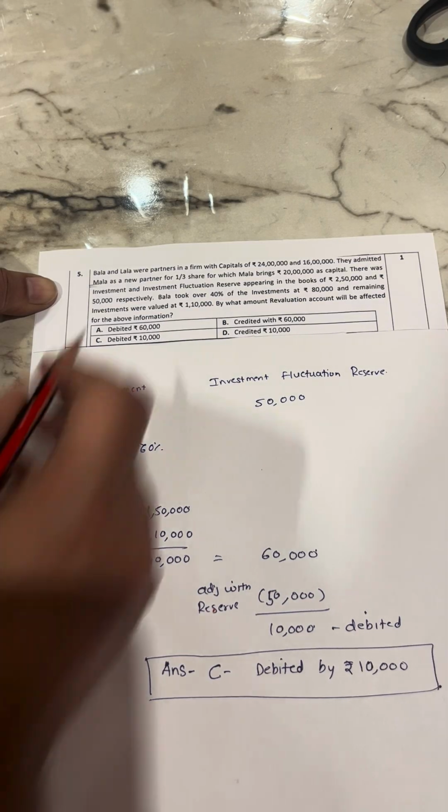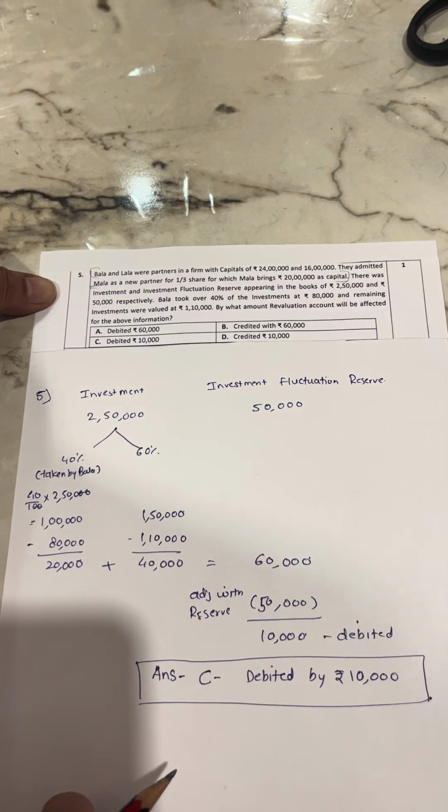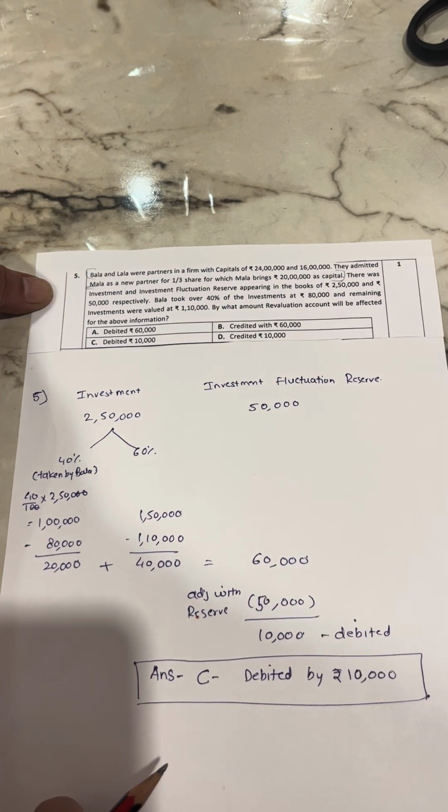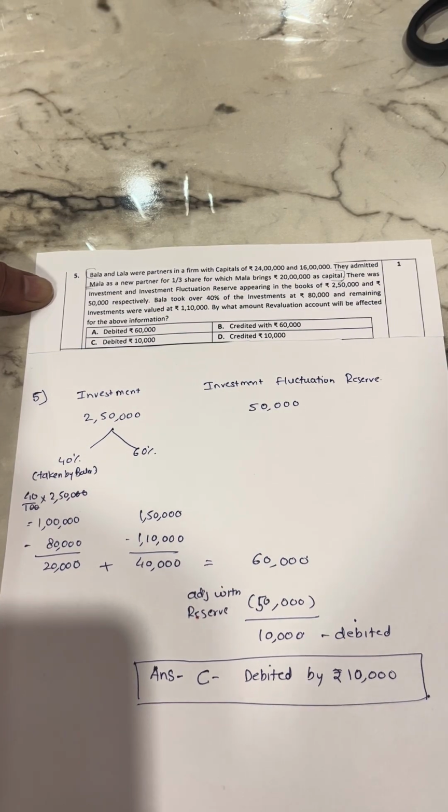Now all this information they have given will be of no value if you read the further part. There were investment and investment fluctuation reserve in the books, that was 2,50,000 and 50,000, and Bala took over 40% of investment at 80,000, and the remaining investment was valued at 1,10,000. So by what amount will the revaluation account be affected?